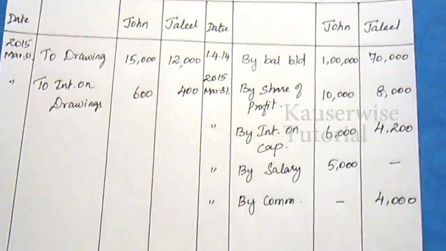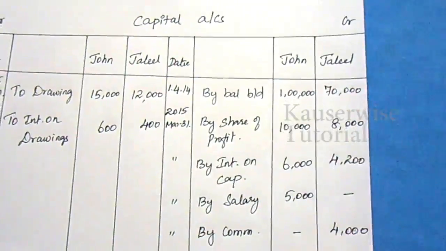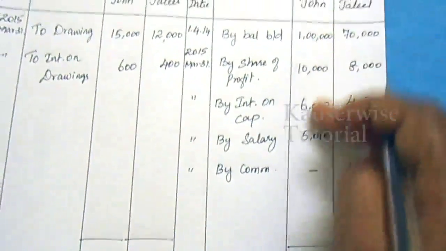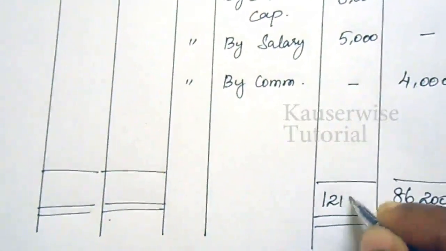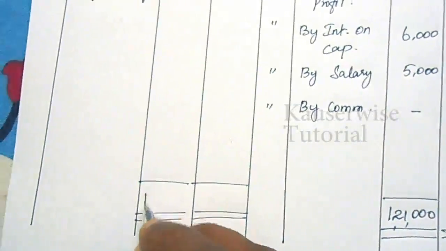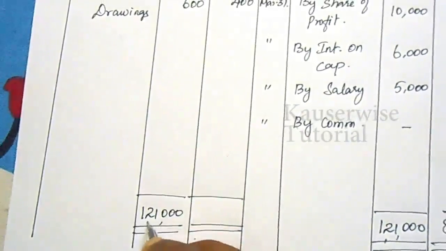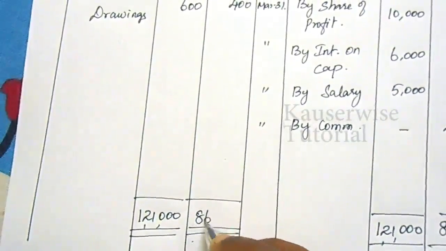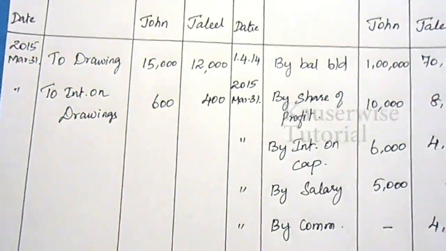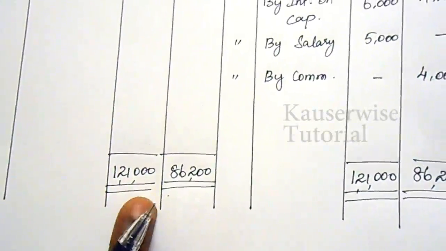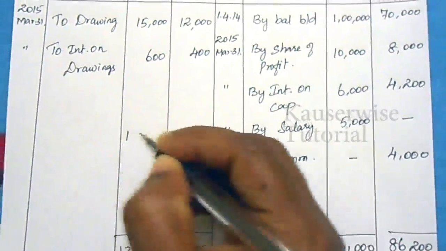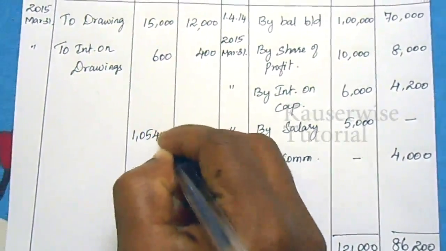Now we need to find the balancing figure. Jalil's total amount is 86,200. For John, 1,21,000. Enter the same amounts here also. Now you will get the balancing figure on the debit side. For John, 1,21,000 minus 15,600, the balancing figure is 1,05,400.